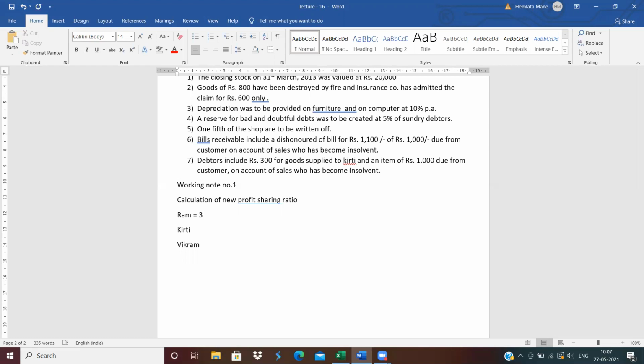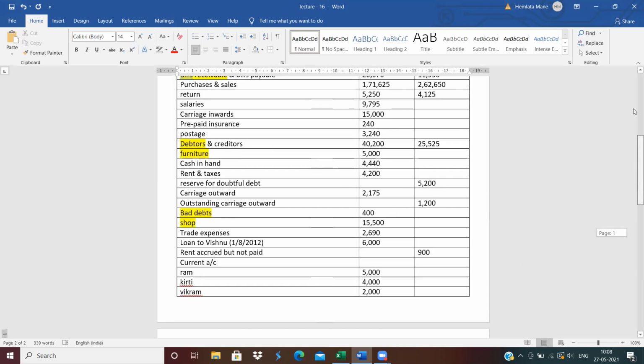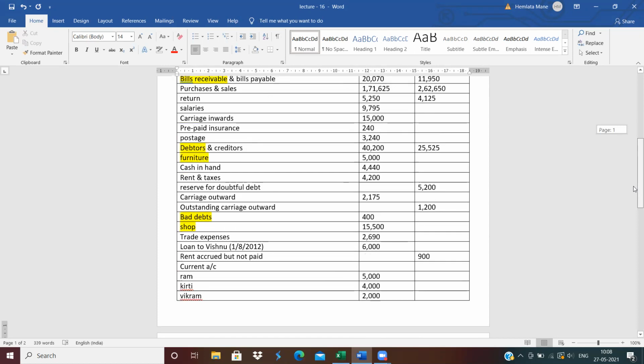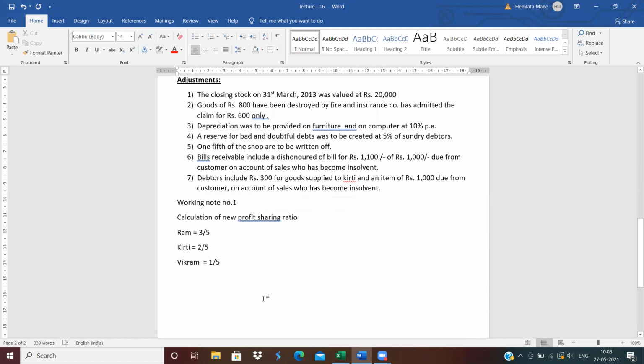So Ram is 3 divided by 5. How much is the profit sharing ratio of Kirti? It's 2 divided by 5. Right? And now Vikram's share is 1/5 in the business. This information is available in the question. See here, the profit sharing ratio of Ram and Kirti is 3:2, and they admitted Vikram and gave him a 1/5 share.